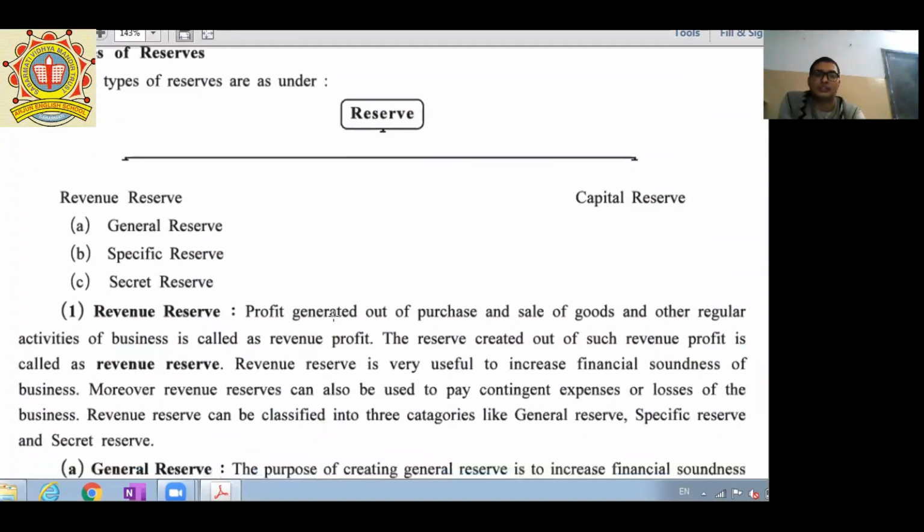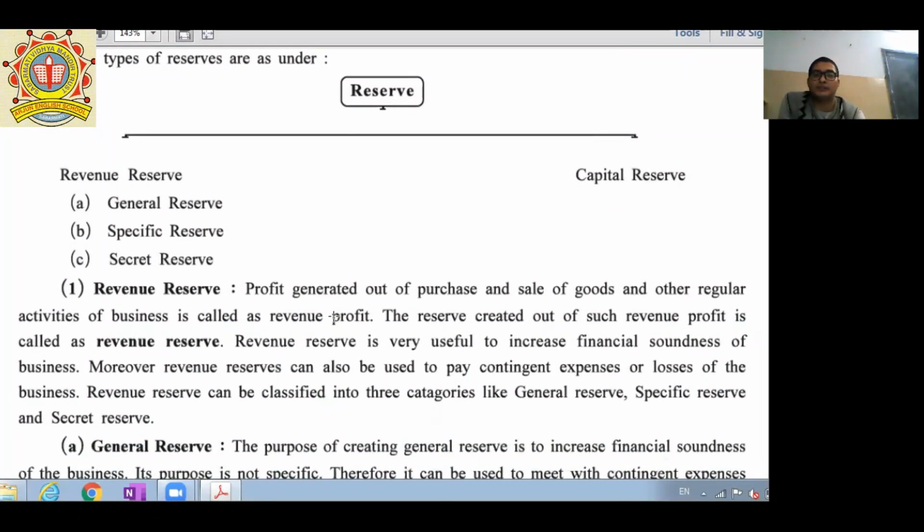In revenue reserve, the main important definition is: profit generated out of purchase and sale of goods and other regular activities of the business is called revenue profit. Means if I am selling goods, purchasing goods, and doing my regular business expenses, whatever the surplus amount is revenue profit, and the reserve created out of such revenue profit is called revenue reserve.